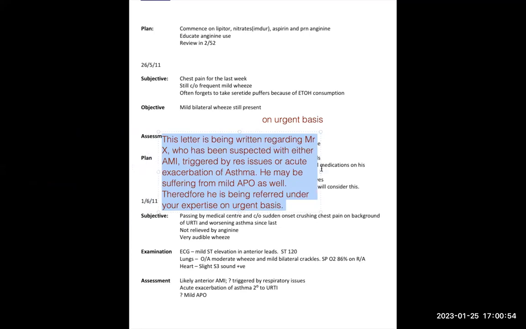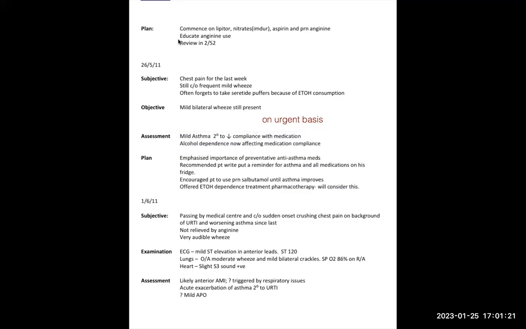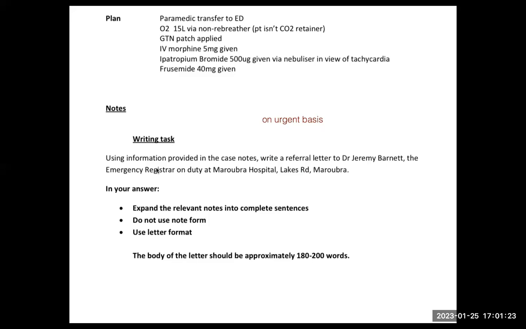So this letter is being written regarding Mr. X, who has been suspected with either AMI triggered by the respiratory issues or acute exacerbation of asthma. He may be suffering from mild APO as well. Therefore, he is being referred under your expertise on urgent basis. So this is enough. If you try to write these lines, this becomes complex. So please don't write all these things.